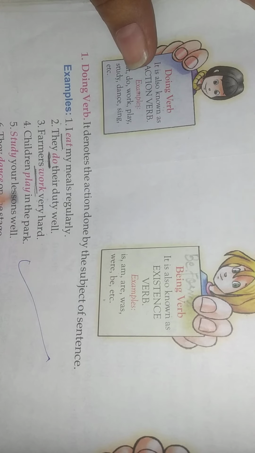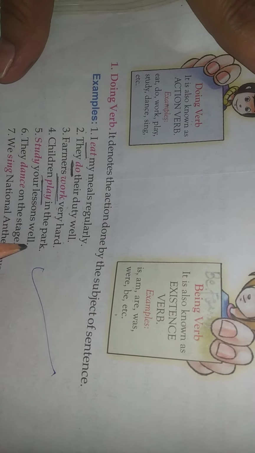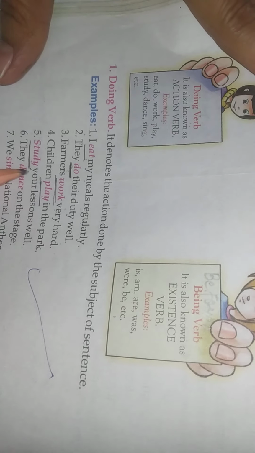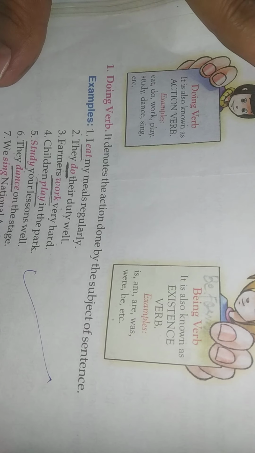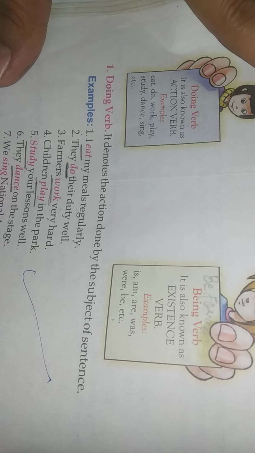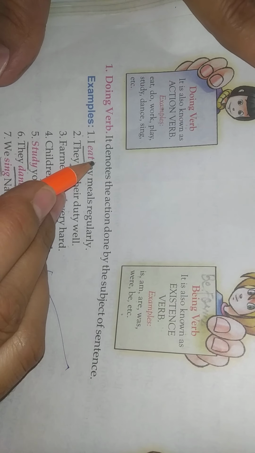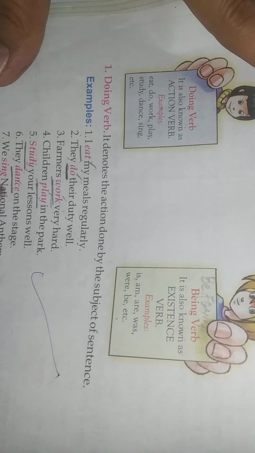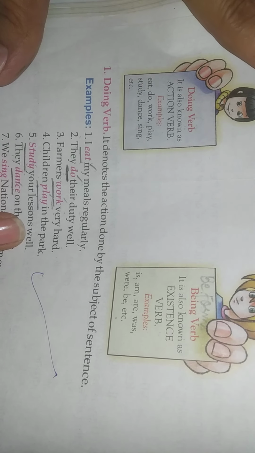Children play in the park. Main action is play. Study your lessons well. This is the main verb. They dance on the stage. Dance is the action word, main action word. We sing national anthem every day. Sing. So all these are the action words which is done by the subject.